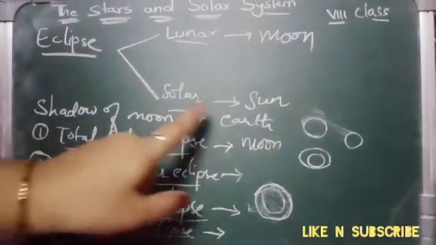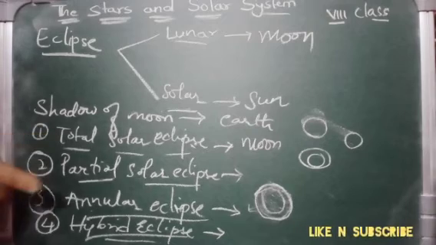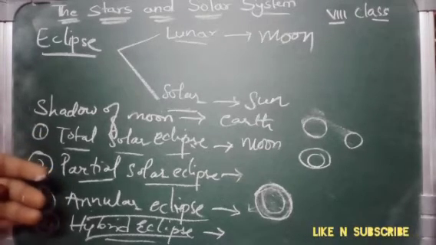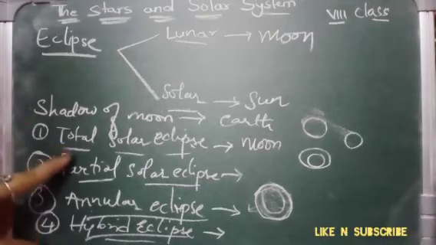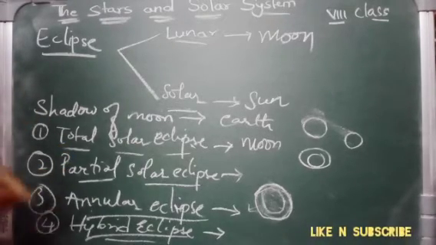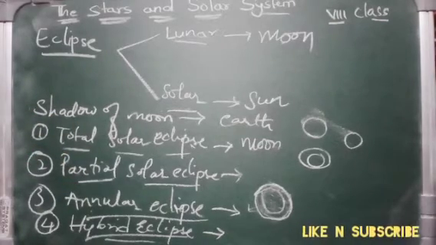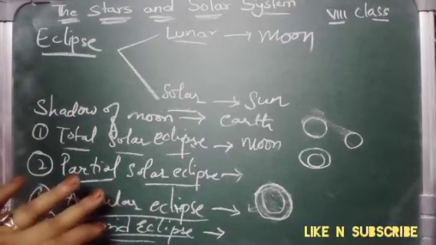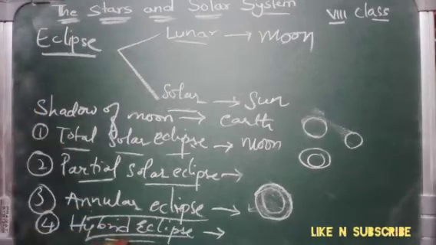The shadow of the moon when it falls on the earth is called a solar eclipse. There are four types: total, partial, annular, hybrid. Total means the complete sun will not be visible to us. Partial means a part of it will be visible. Annular means a thin bright layer is visible to us. And hybrid means it is transforming from annular to a total solar eclipse.